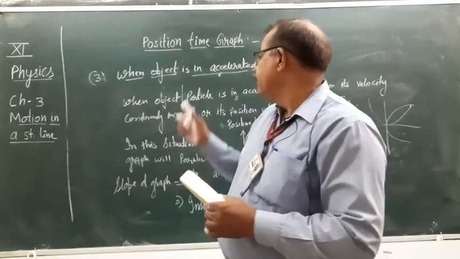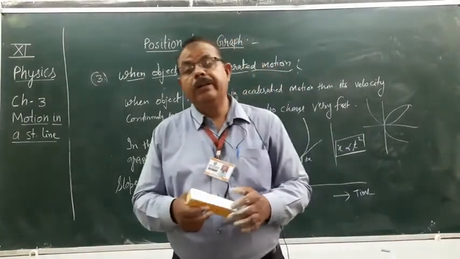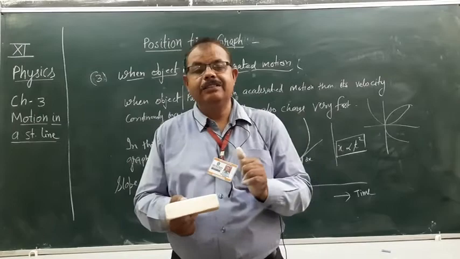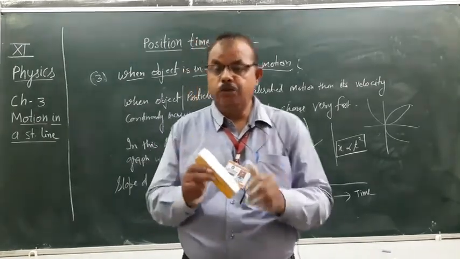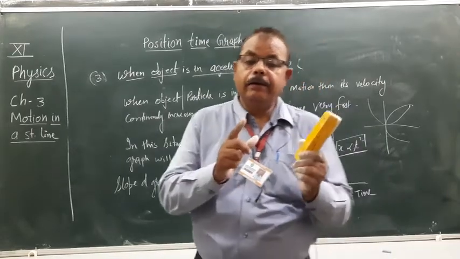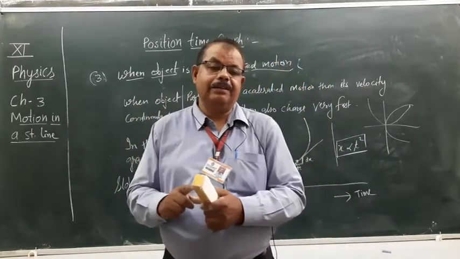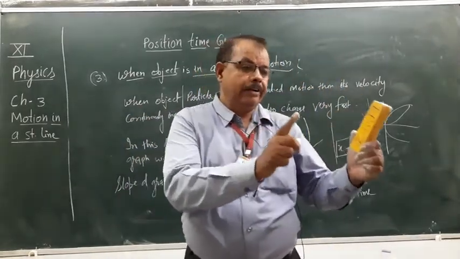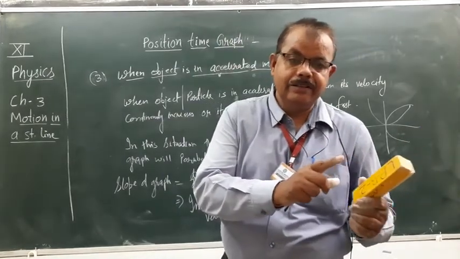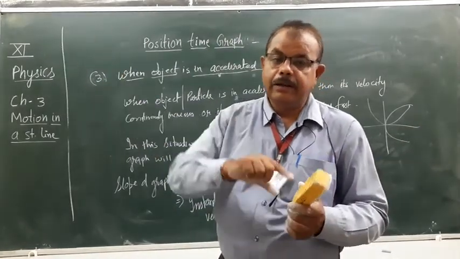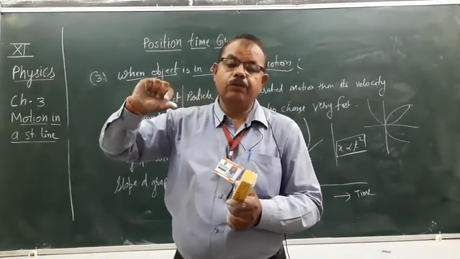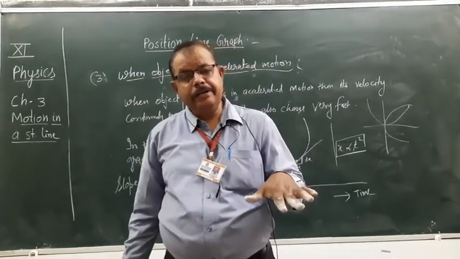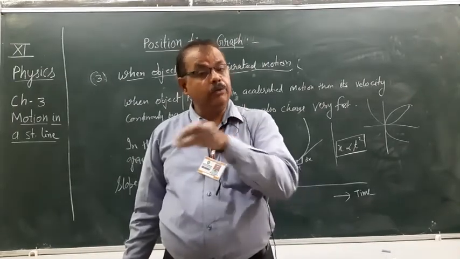Now second, when the object is in uniform motion, it covers equal distance in equal time interval. Suppose in 2 minutes the distance is 5 meters, and in the next 2 minutes it again covers 5 meters.